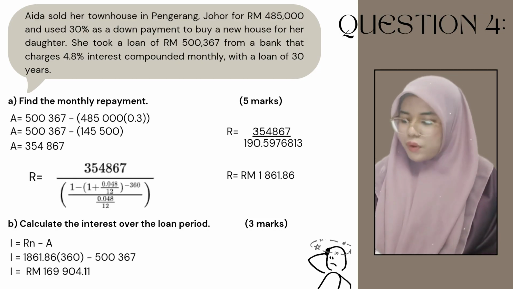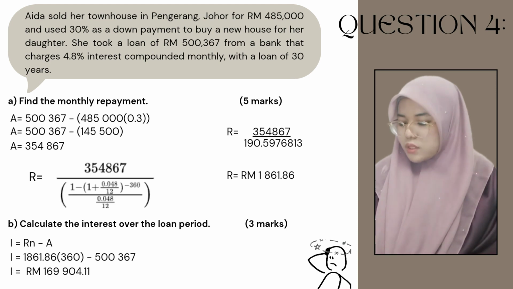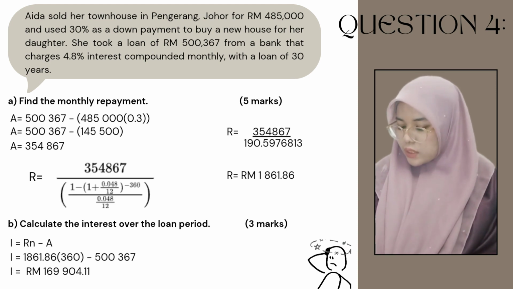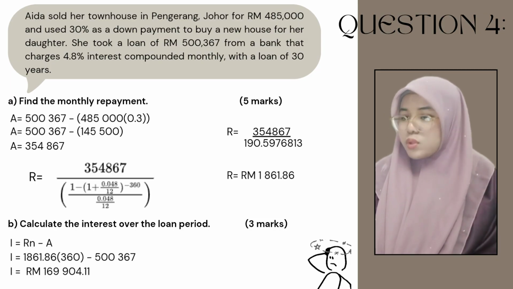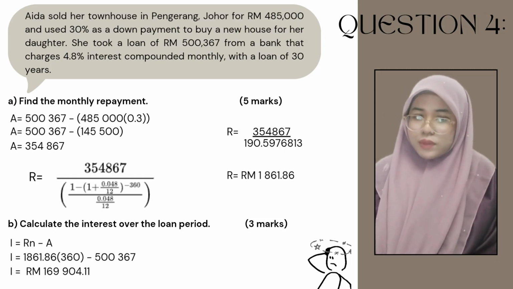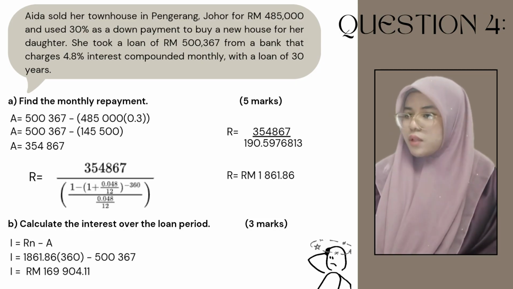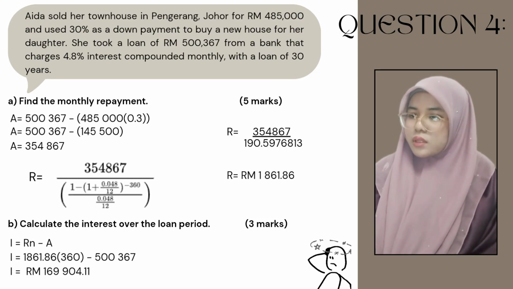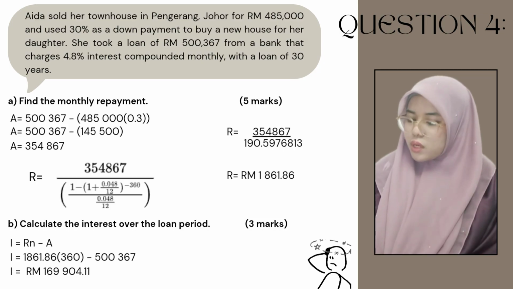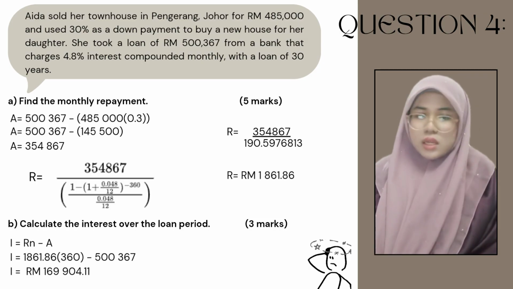So first we need to find how much she actually has to borrow after the down payment. So I take the 30% of 485,000, which I got as 145,500, and subtract it from 500,367, and then we got 354,867. That is our A.